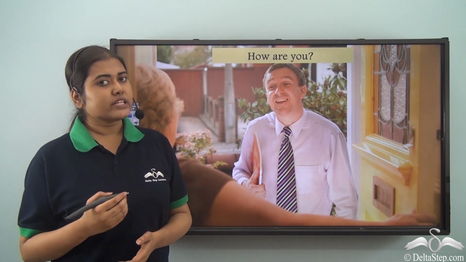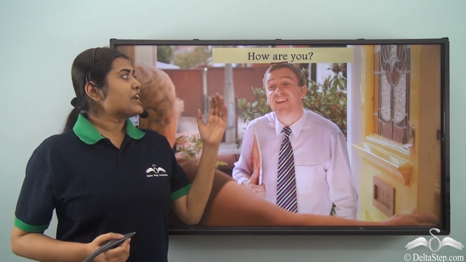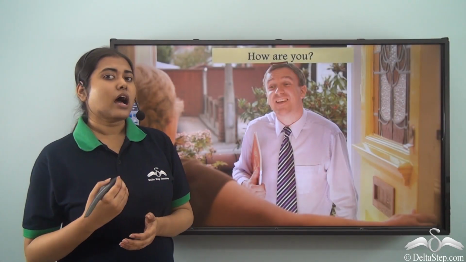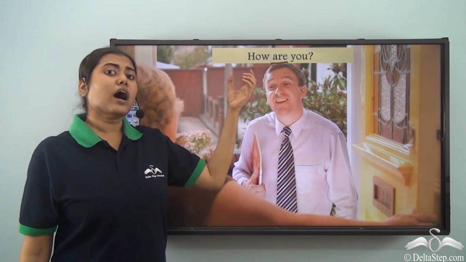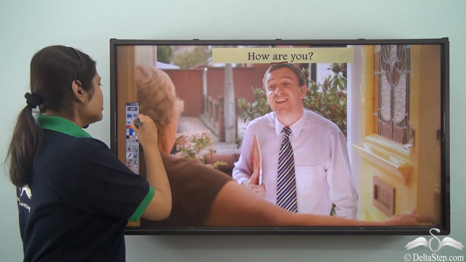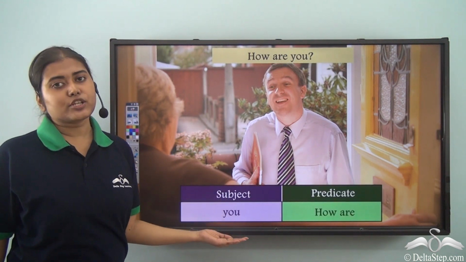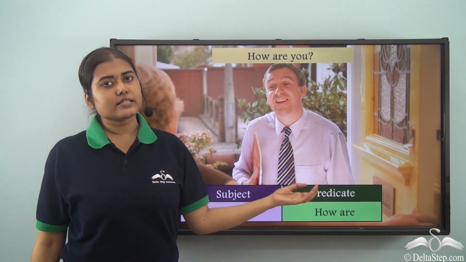So first we need to identify the verb. So the verb is are. Now if I rearrange this entire thing in a little different way, how would it be? If I said you are how? So the question is who are how? It is you. So you becomes the subject of the sentence. How are becomes the predicate of the sentence.